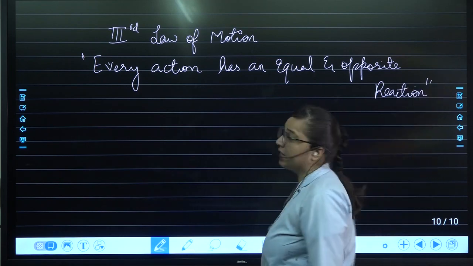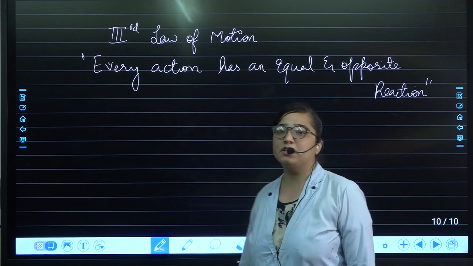For every action, there is an equal and opposite reaction. Yes, that is Newton's third law of motion.